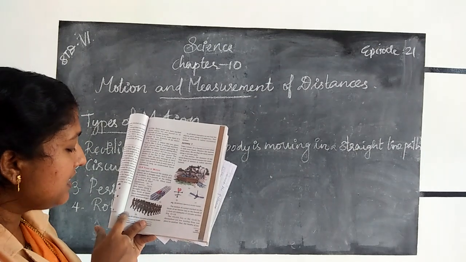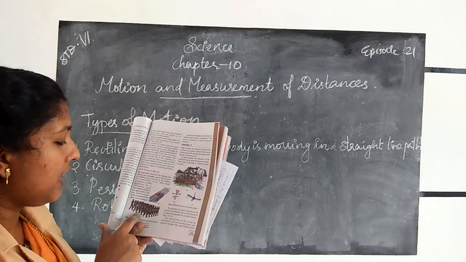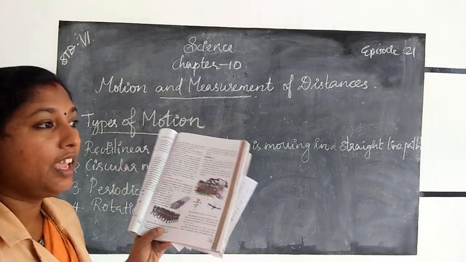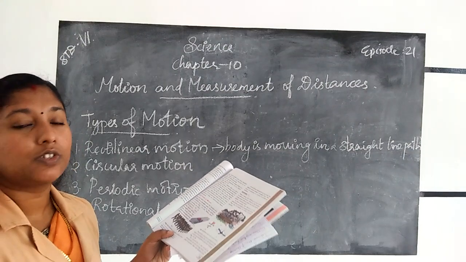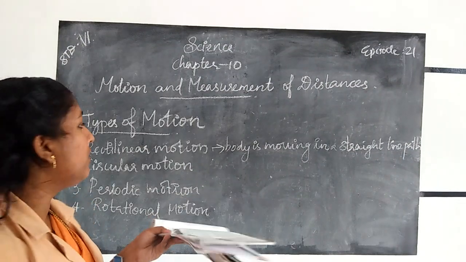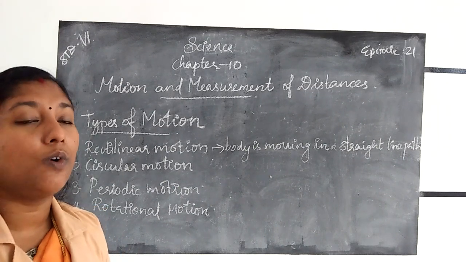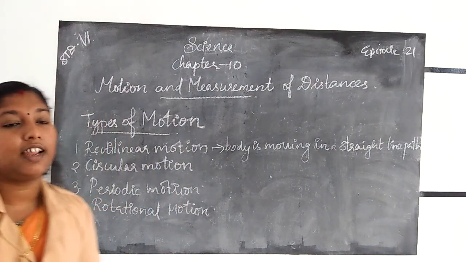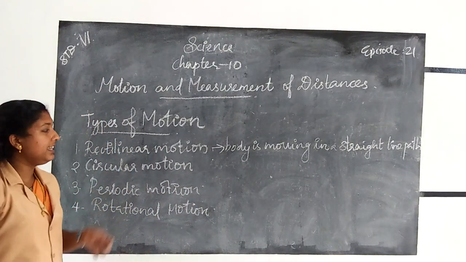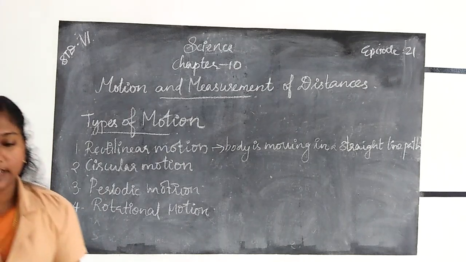Another example is here. The soldiers are moving in the parade ground in a straight path. So we can say that is also rectilinear motion. Another example, the falling of a coin from a building, etc. are examples for what? Rectilinear motion.